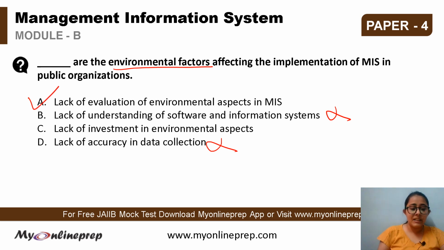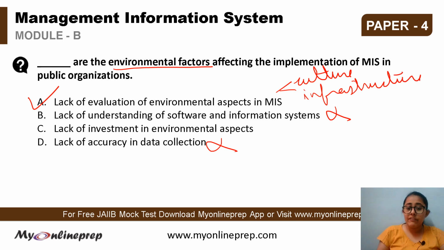अगर environmental aspects पे ध्यान नहीं दिया गया है, environmental aspects such as the culture and policies of the organization, the infrastructure of the organization, even external factors such as the government regulations, these should be considered during the design process. अगर ये सारी चीजें इफेक्टिव नहीं होंगी, ये सारे फैक्टर्स अगेंस्ट या नेगेटिव में वर्क कर रहे होंगे, तो मैनेजमेंट इंफॉर्मेशन सिस्टम सही से वर्क नहीं कर पाएगा. So these are the environmental factors that can affect the implementation of MIS in the public organization.